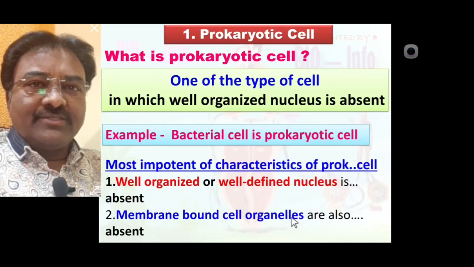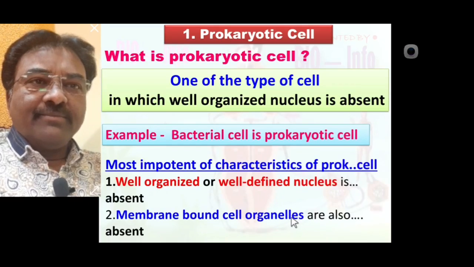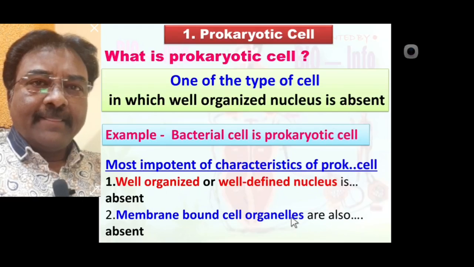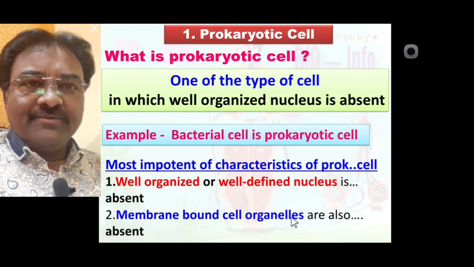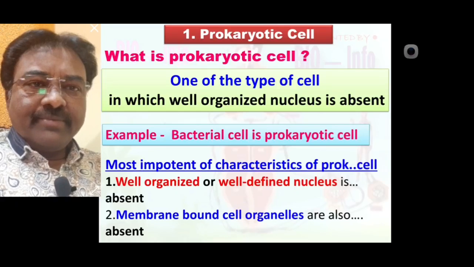Always remember these two characters are most important about prokaryotic cell.